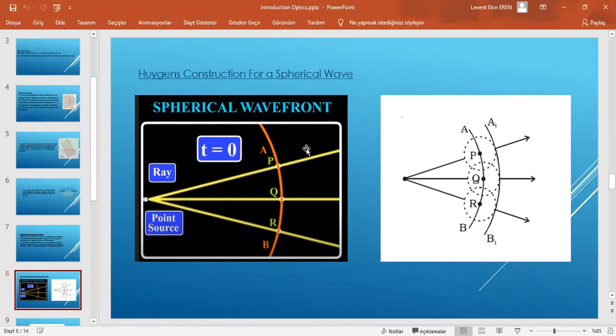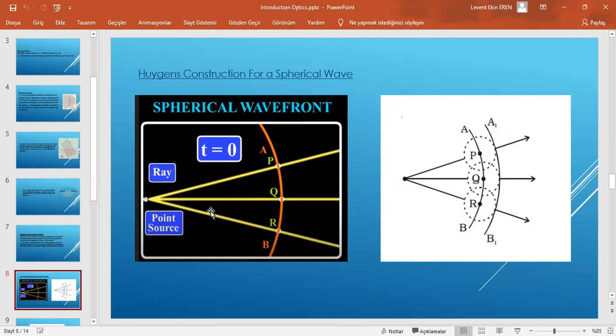You can see the image. At t equals 0 we have the wavefront AB, and at time t, the radius is vt, and you can see the position of A prime. The surface common to all these spheres in the forward direction gives the shape and location of the new wavefront after t seconds. In the image, AB represents the location of the wavefront, and A prime B prime represents the location of the wavefront AB after t seconds.